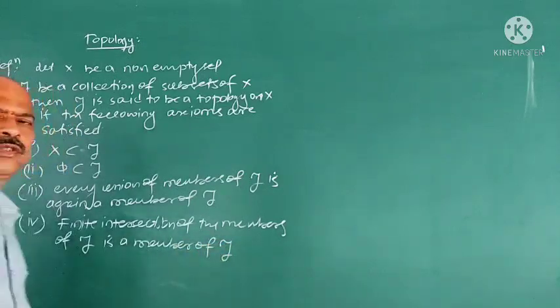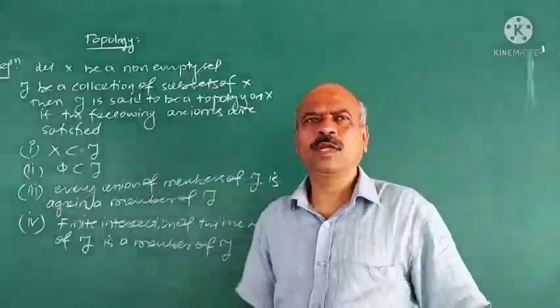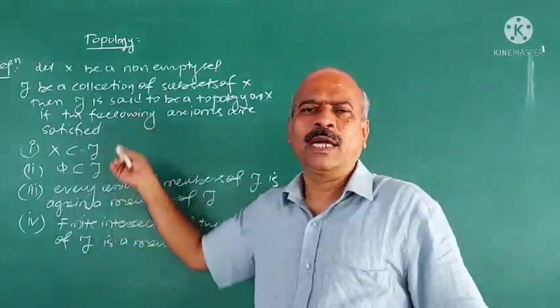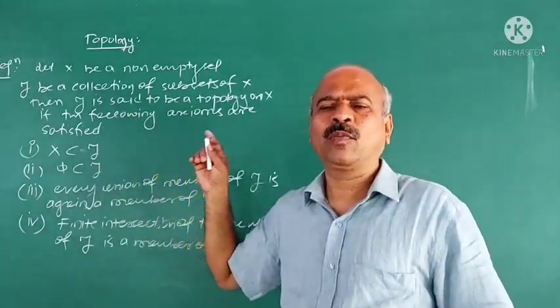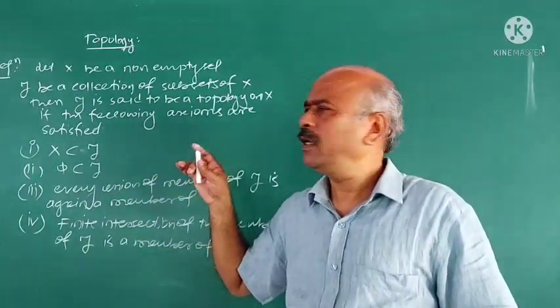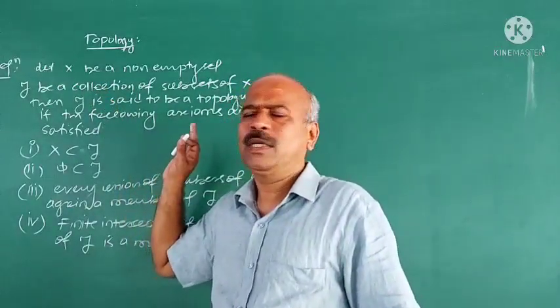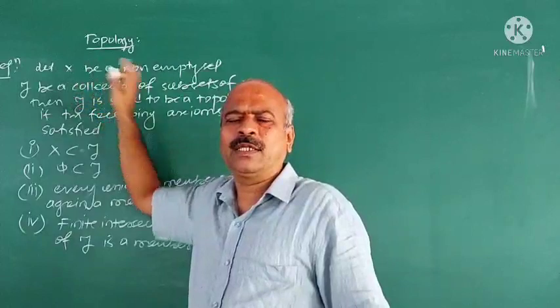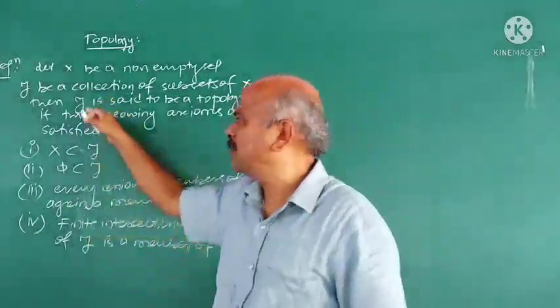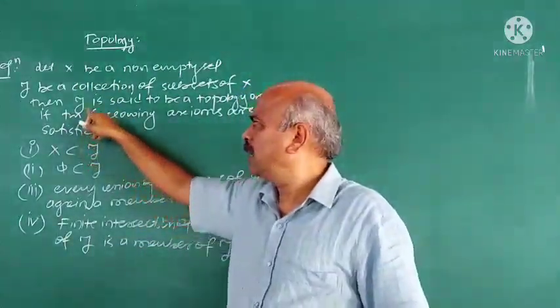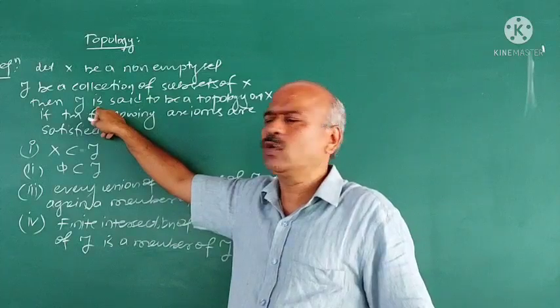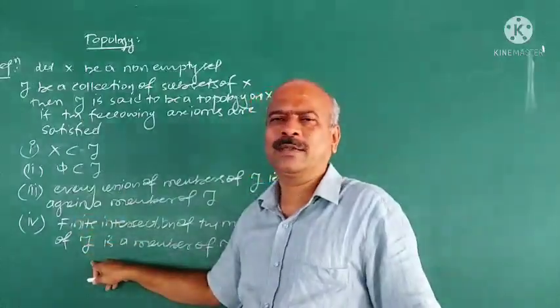Then tau is said to be a topology on X. So I am teaching topology in mathematics, and first I define what is a topology. Topology means X is a non-empty set, and tau is a collection of subsets of X, and that collection tau satisfies these axioms.